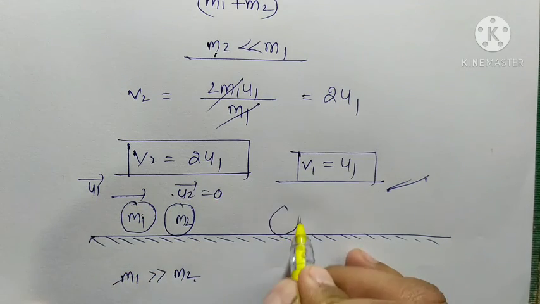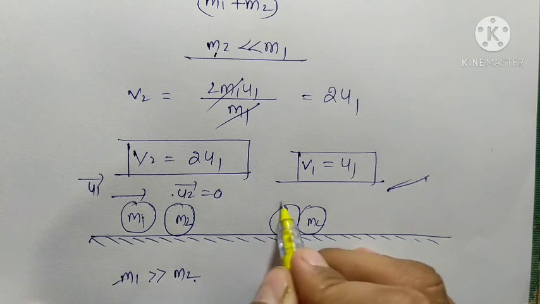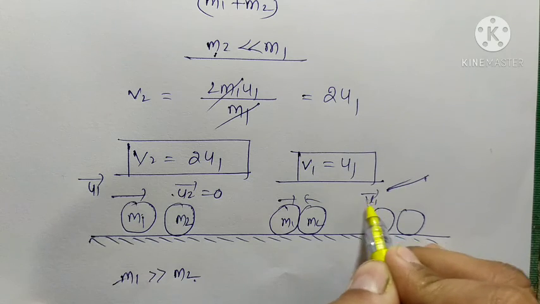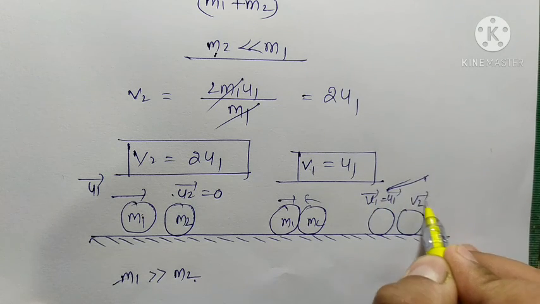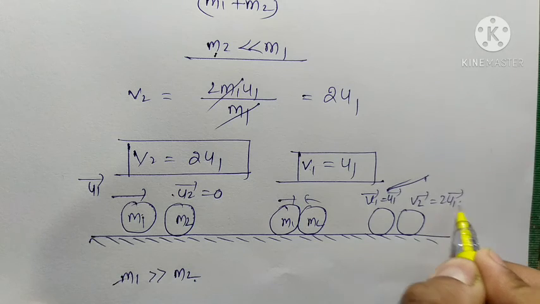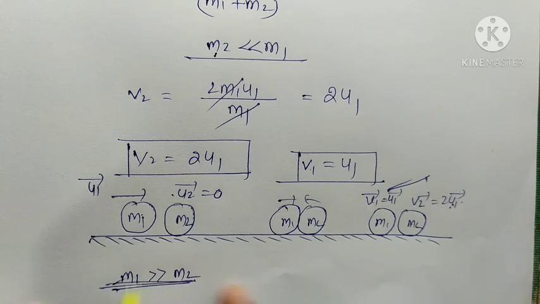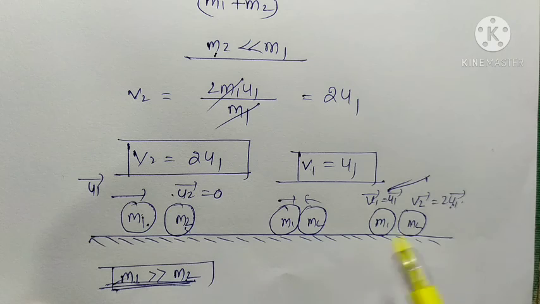When collision happens between both these bodies, after the collision the velocity of the first body is v1 equal to u1, and v2 is equal to 2u1. This condition applies when the mass of the first body is very much larger than that of the second body.